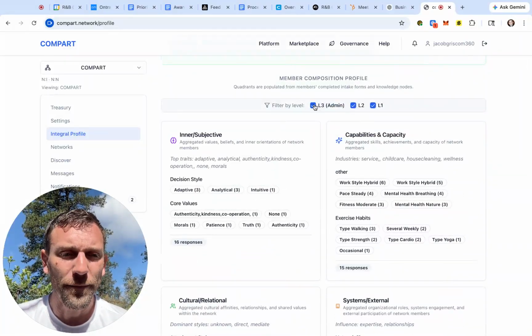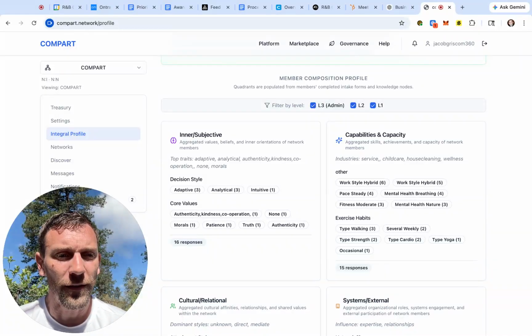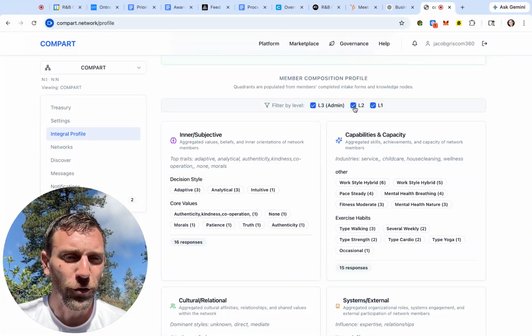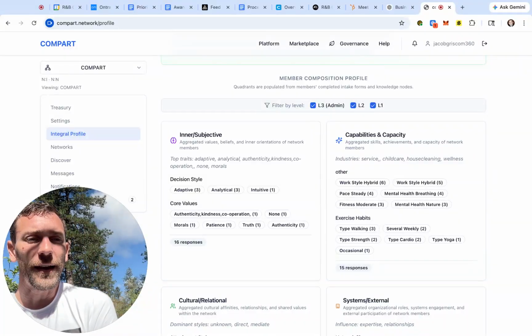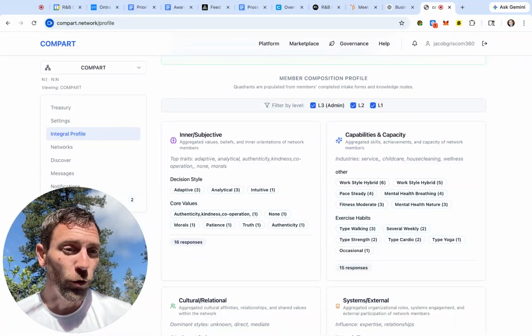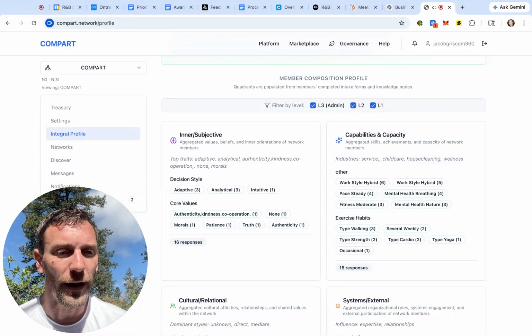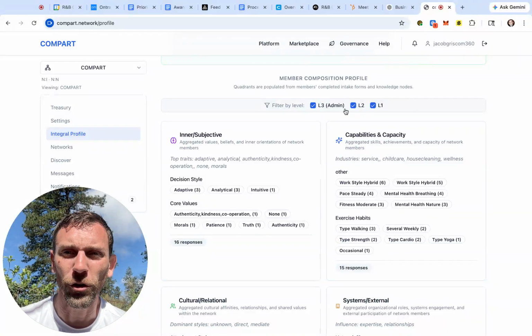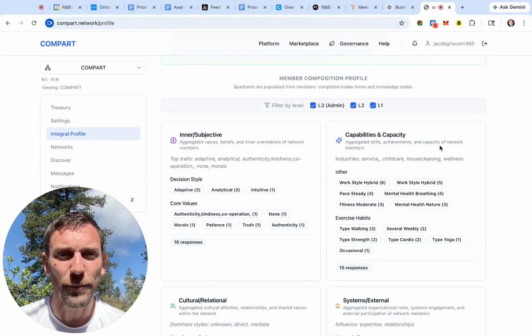You'll be able to look at, if you've got just the admins, the executives of that network, all of the L2s are really meant to be the team members of that network. And then L1s would be the entire user level within that network, so all of the members and so on. Typically, you'll probably want to include all three unless you're looking to segment down.